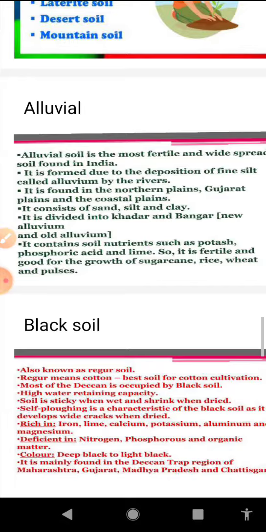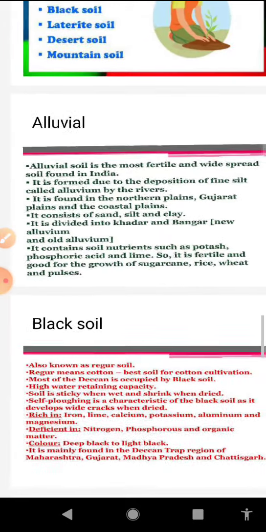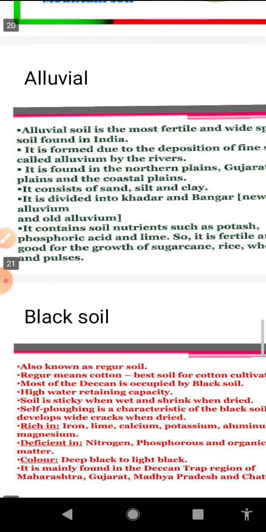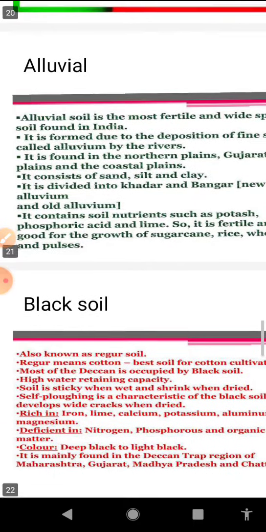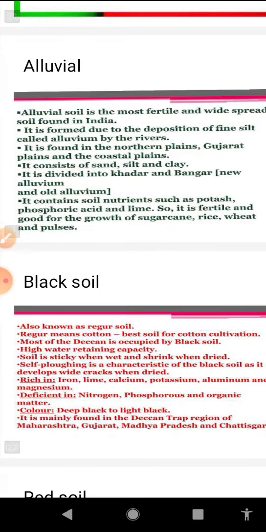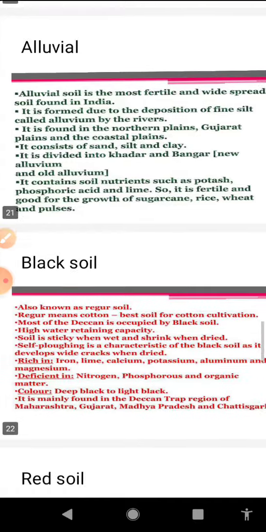Another point of difference: Khadar is found between the bank of the river up to the floodplain area, but Banga soil we get above the floodplain area, where the overflowing water of the river is unable to reach. This variety of soil is very fertile, as it is rich in nutrients such as potash, phosphoric acid and lime. So it is suitable for cultivation of sugarcane, rice, wheat, pulses, etc.